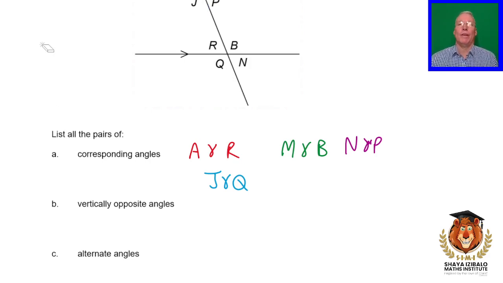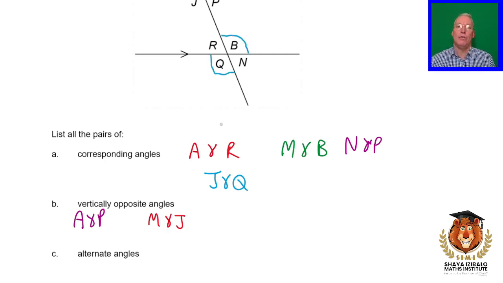Vertically opposite angles. Okay, remember, vertically opposite angles are basically formed when we've got an X. So there's quite a lot of these because we've got A and P. We've got M and J. We've got B. What's vertically opposite to B?